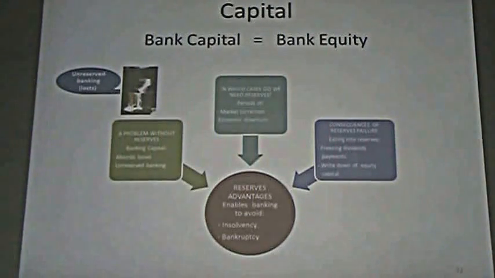And what are the consequences of reserve failure, if we don't have reserve or don't have enough reserve? First consequence, we have freezing of dividend payments. We can't pay dividends if we have losses and we don't have reserve to absorb these losses. Or we must write down equity capital. Write down, retirar, eliminar. Okay? We have a capital, and as we are absorbing losses with capital, we have less capital, less social capital. So these are consequences of reserve failure.